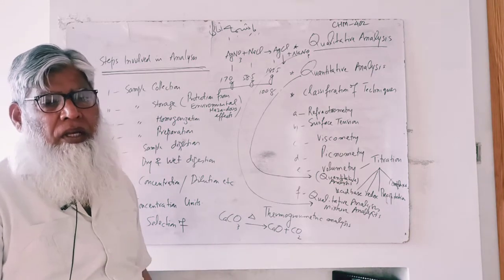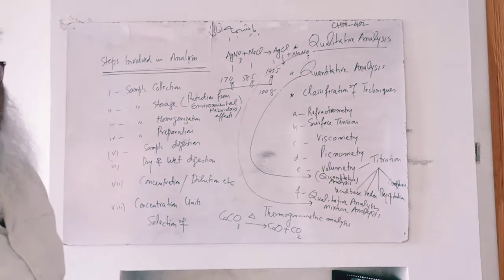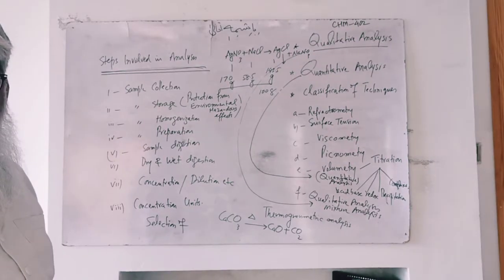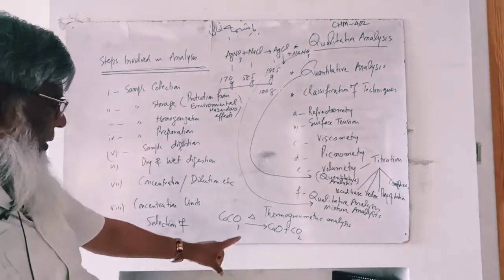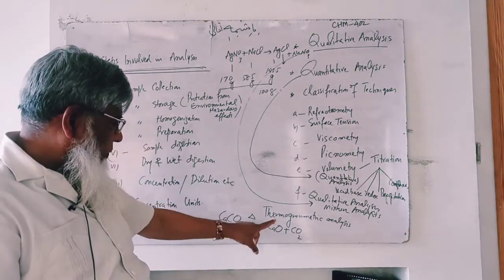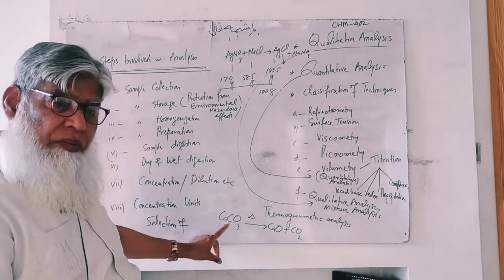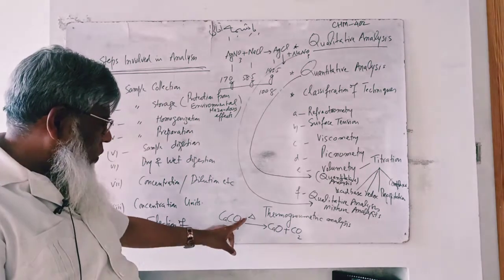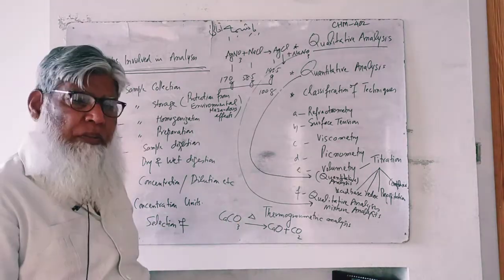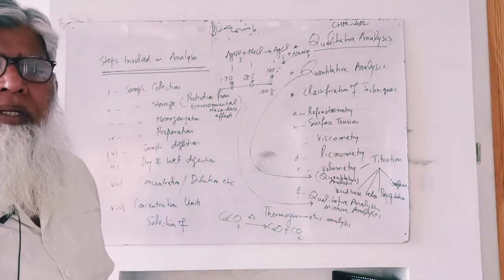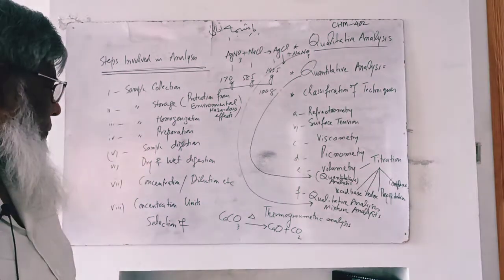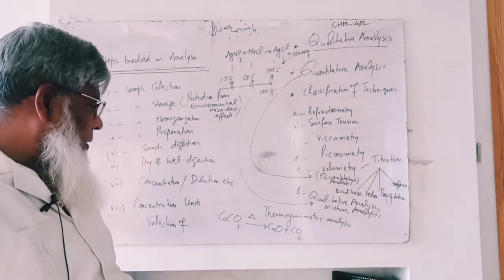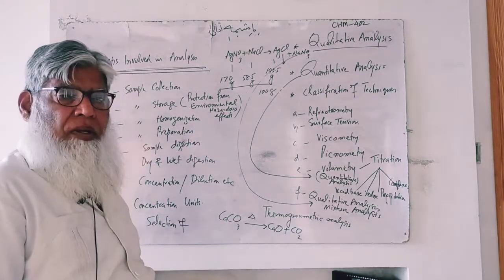So this is the gravimetric analysis, thermogravimetric. We have heated calcium carbonate, calcite. On strong heating, it is converted into calcium oxide and carbon dioxide gas. So by the balanced chemical equation, we can determine the amount of each substance.